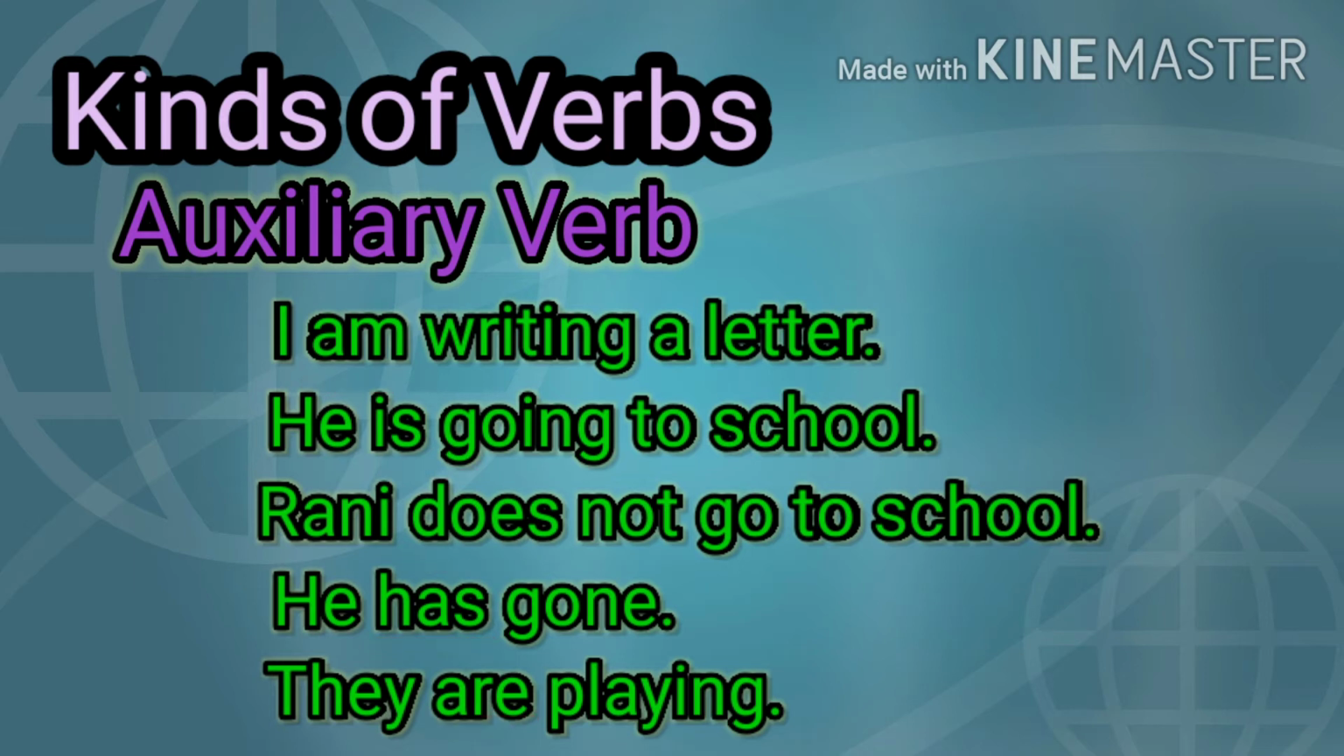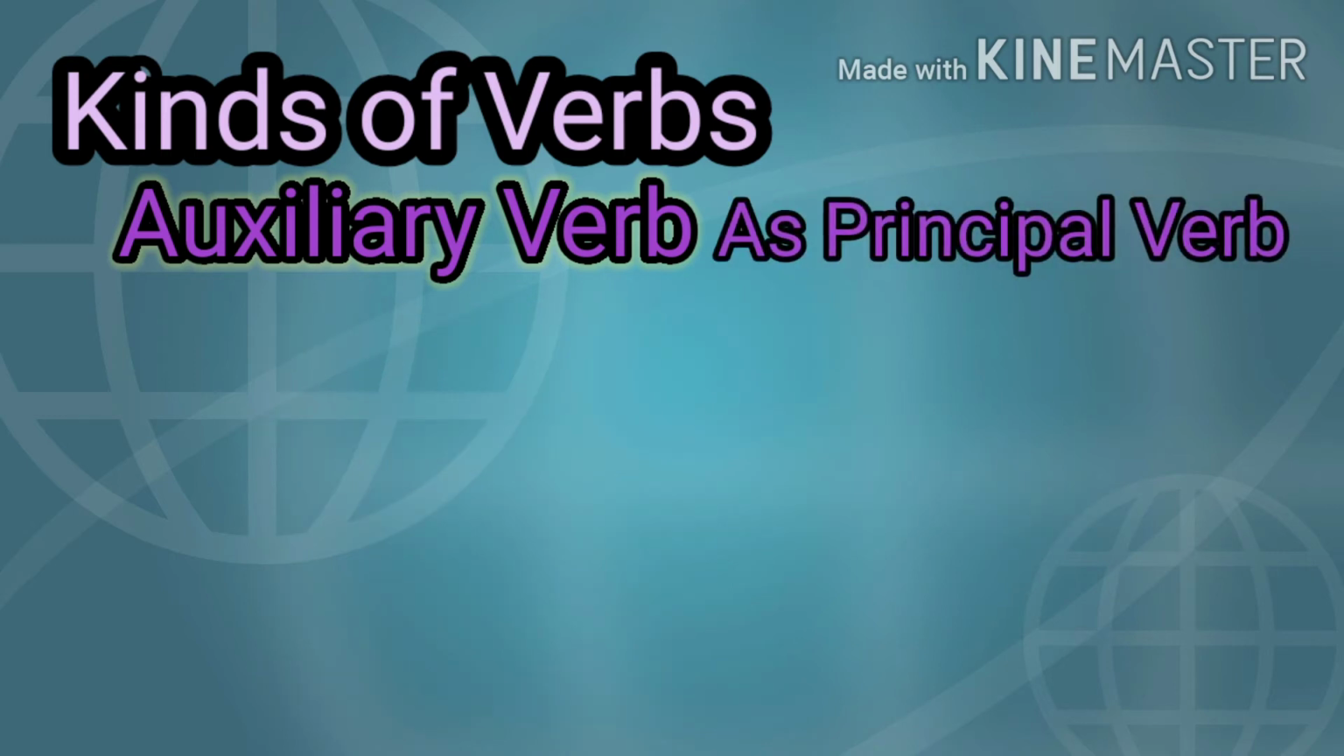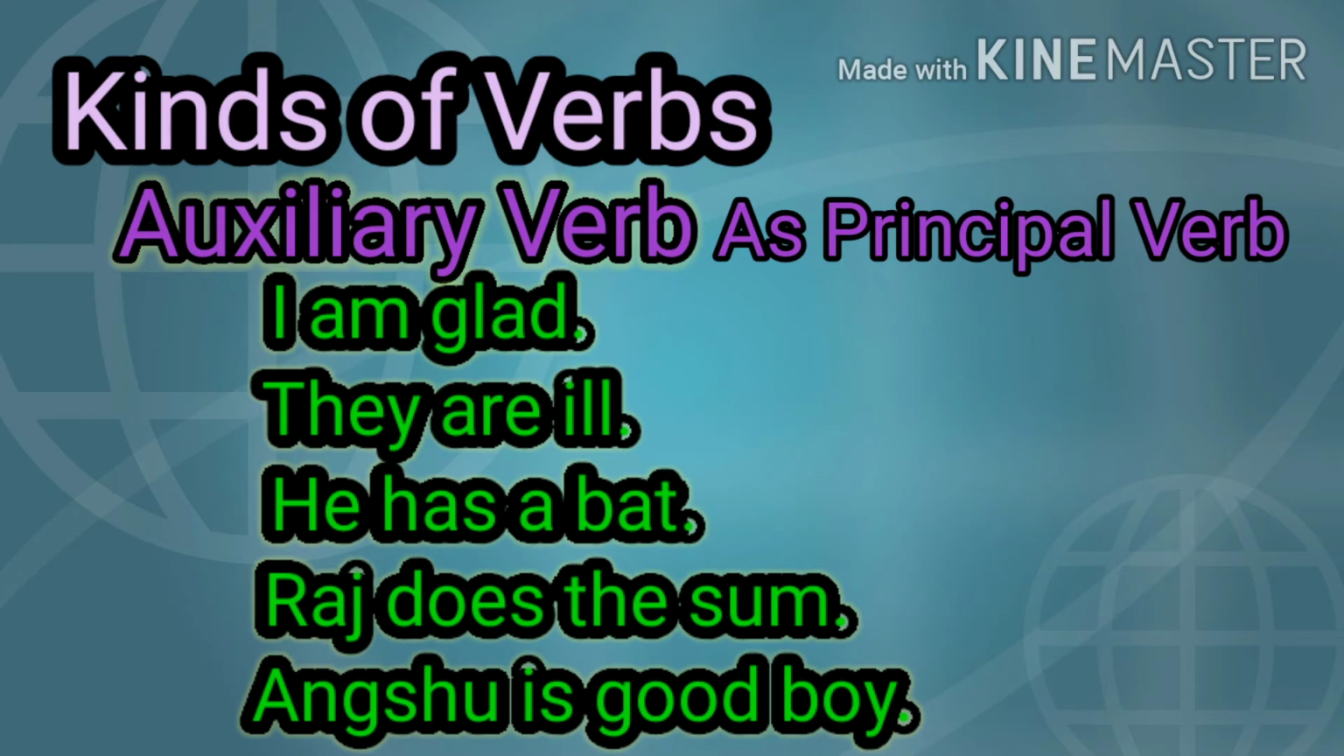Sometimes these auxiliary verbs can be used as principal verbs. For example, I am glad. They are ill. He has a bat. Raj does the sum. Angshu is a good boy. In these sentences, am, are, has, does, is, etc. are used as a principal verb or main verb.